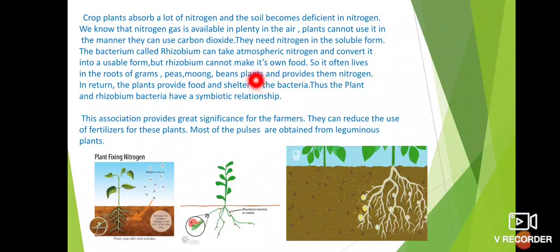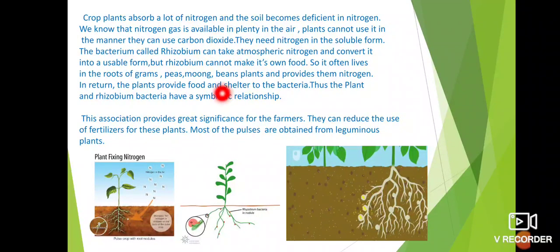The function of Rhizobium bacteria is converting the gaseous nitrogen into usable form, and this Rhizobium bacteria does not prepare its own food, and it lives in the roots of these plants. This Rhizobium bacteria gets shelter from these plants, and it converts gaseous nitrogen to the usable form of nitrogen for the plants.